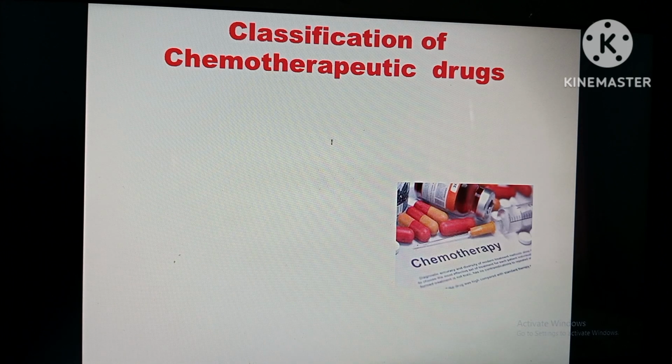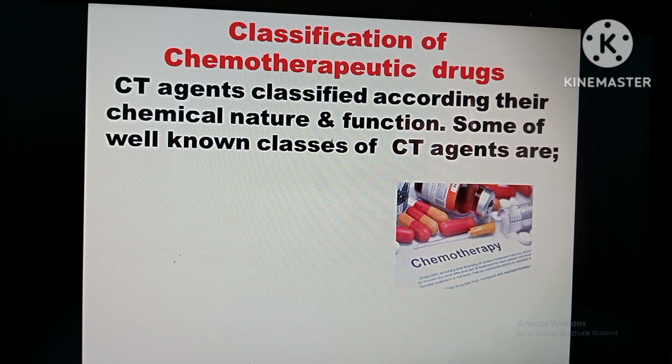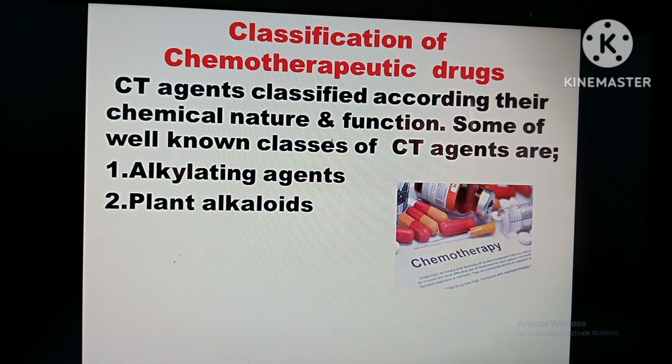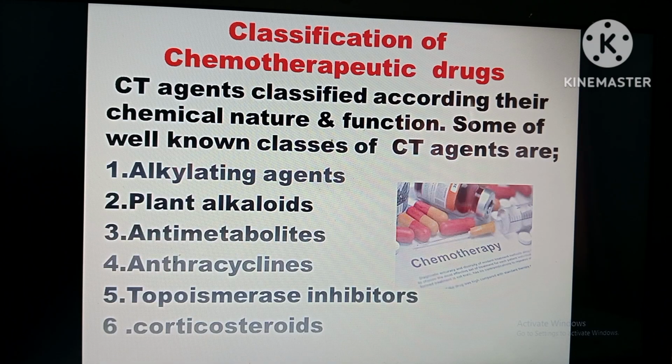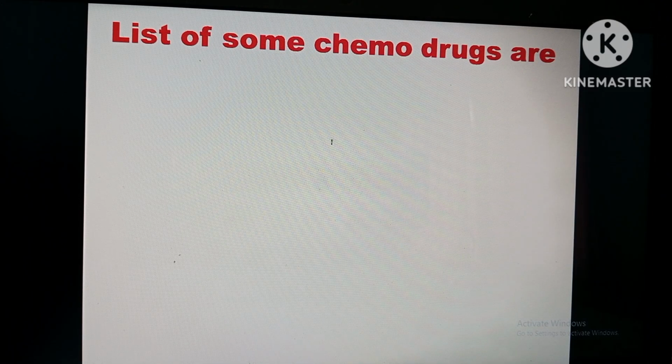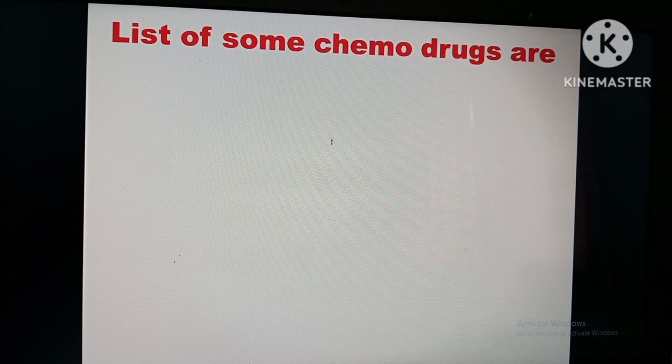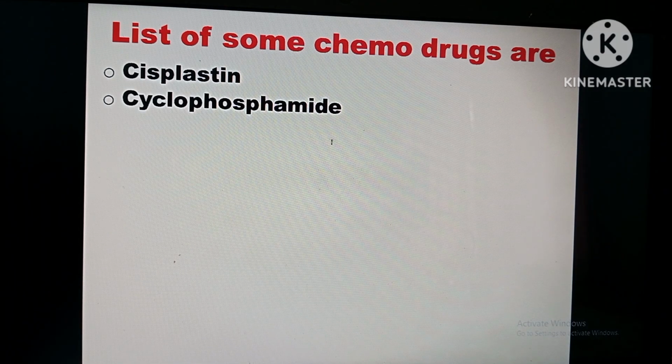So, classification of chemotherapeutic drugs. Based upon their chemical nature and function, the drugs are grouped under several classes. You can write this down and go through it once in case they ask you to answer it. At least some of the drugs you should know from a theoretical point of view as well as a practical point of view. During the exam, they may ask for 2 marks as well as practical questions. These drugs are very easy to pronounce. There are plenty of drugs, but at least be familiar with these.